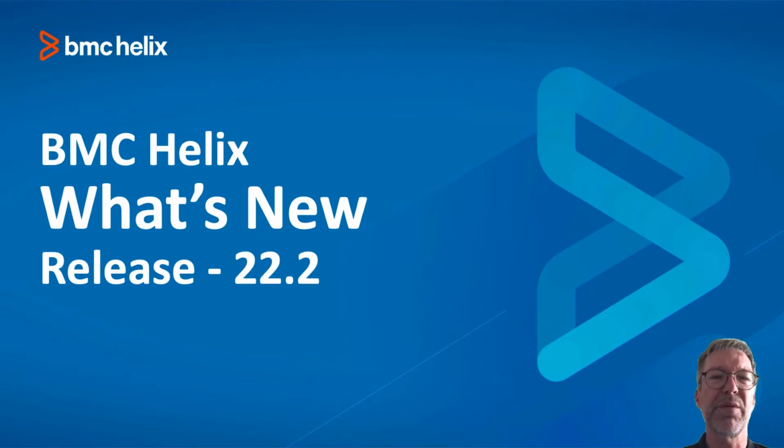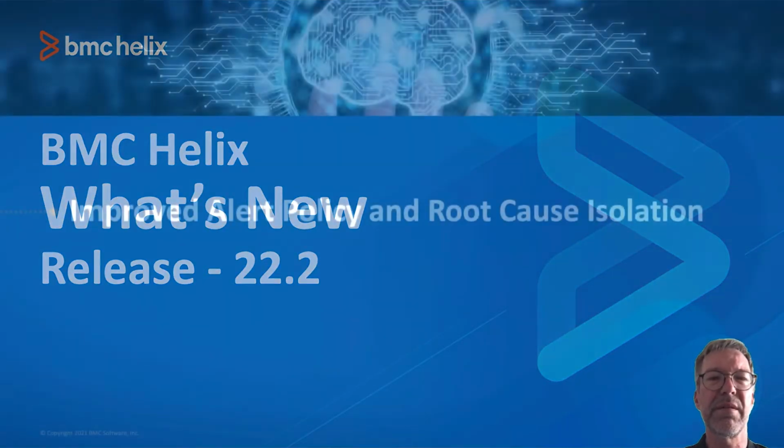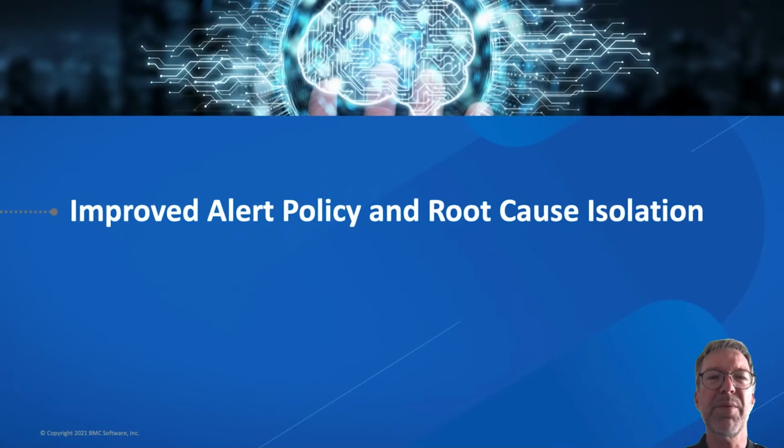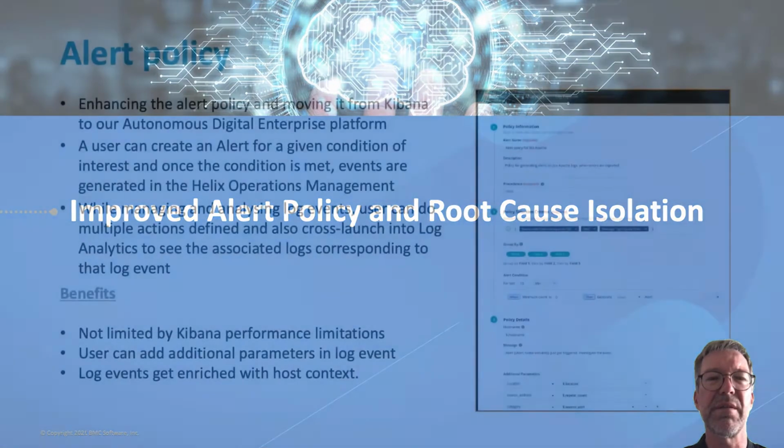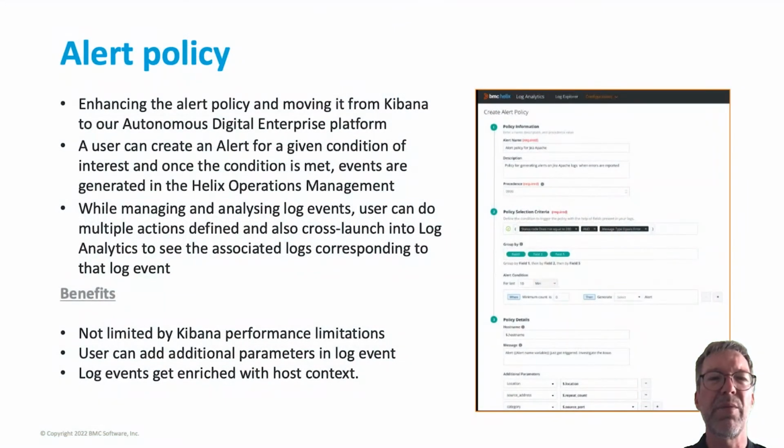In this short video, we'll highlight a few of the key features in our 22.2 release. Within Helix Operations Management, we made improvements to the alert policy and have provided better tools for root cause isolation. We are bringing up a new alert policy on the autonomous digital enterprise platform. Alerts allow you to detect issues quickly without having to look at the monitoring dashboard all the time to spot them.